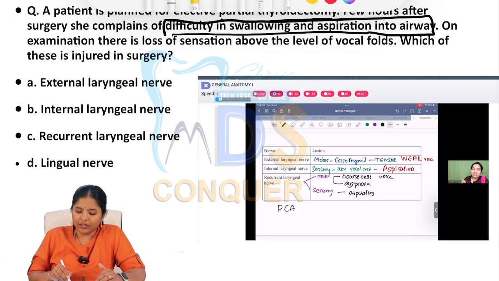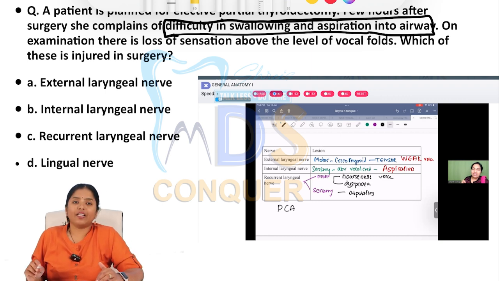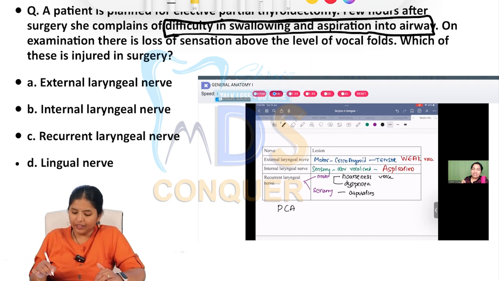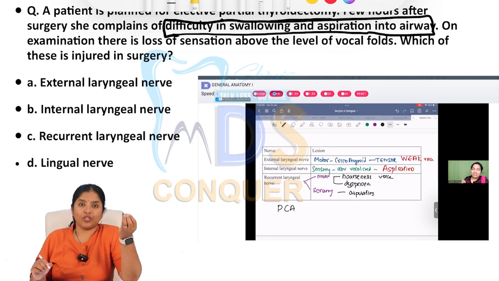When we dealt with anatomy, we covered all the nerves, the superior laryngeal nerve, the recurrent laryngeal nerve and their branches. When the injury occurs in a particular branch of a nerve, what is the corresponding difficulty the patient will face?